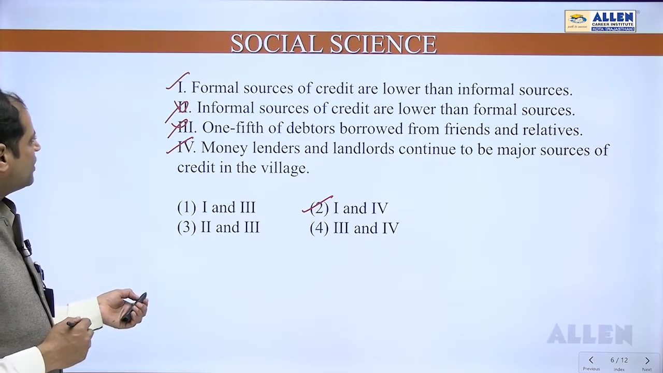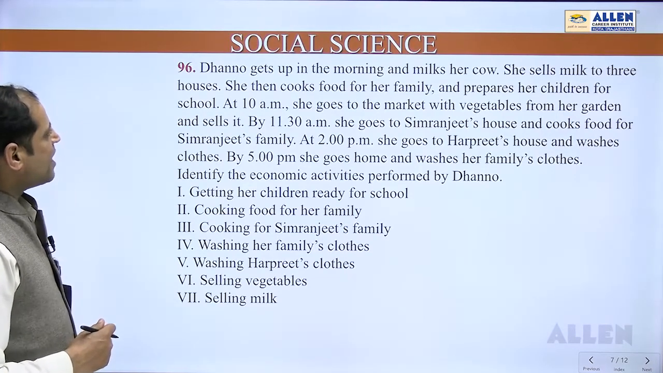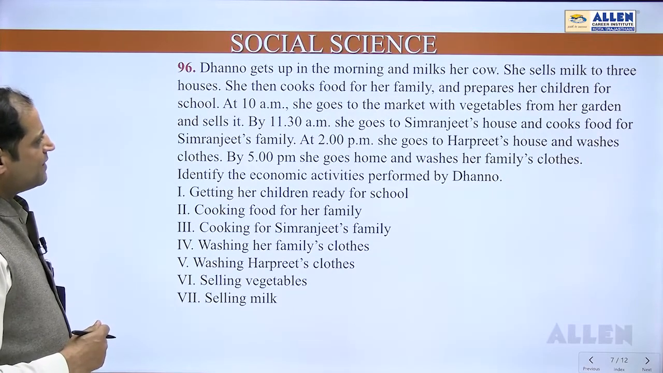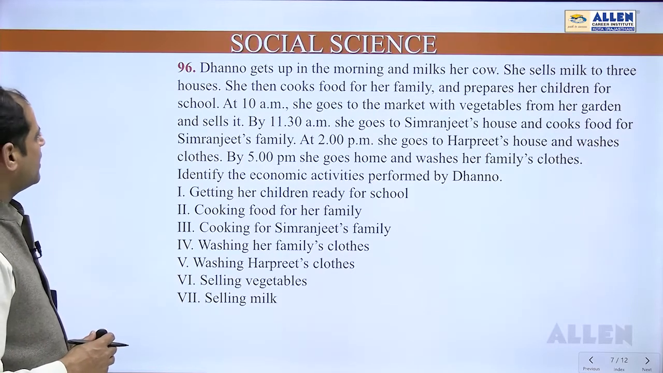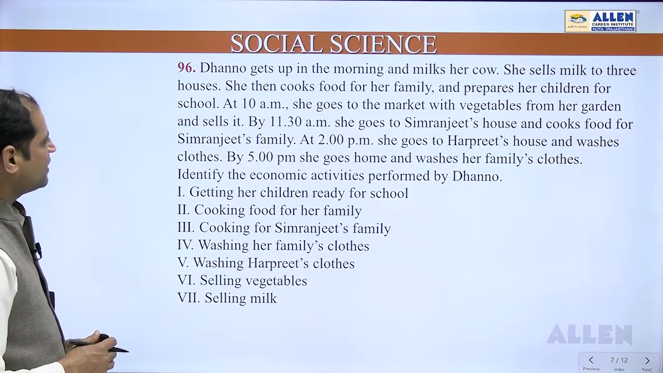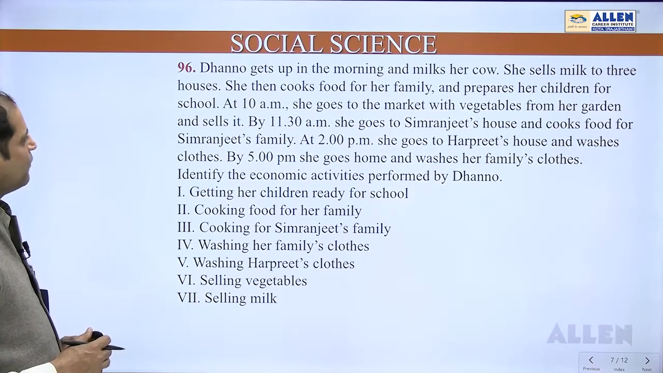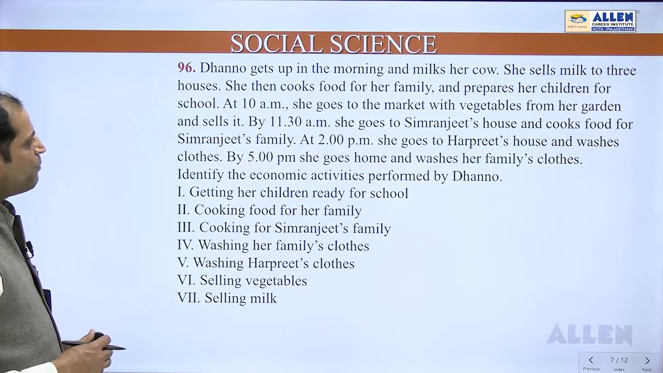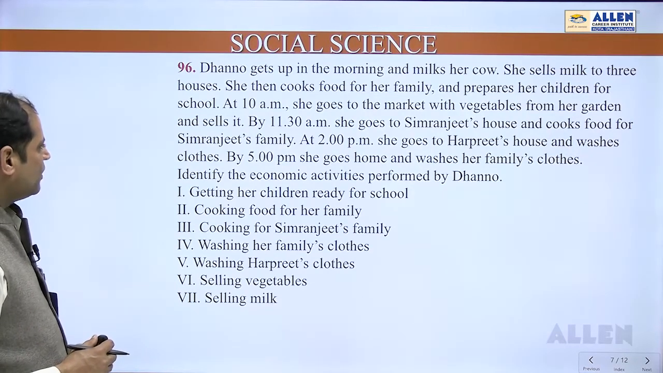If we move towards the next question, again a big statement. Dhanu gets up in the morning and milks her cow. She sells milk to 3 houses. She then cooks food for her family and prepares her children for school. At 10 a.m. she goes to the market with vegetables from her garden and sells it. By 1:30 she goes to Simranjeet's house and cooks food for Simranjeet's family. At 2 p.m. she goes to Harpreet's house and washes clothes. By 5 p.m. she goes home and washes her family's clothes. Identify the economic activities performed by Dhanu.